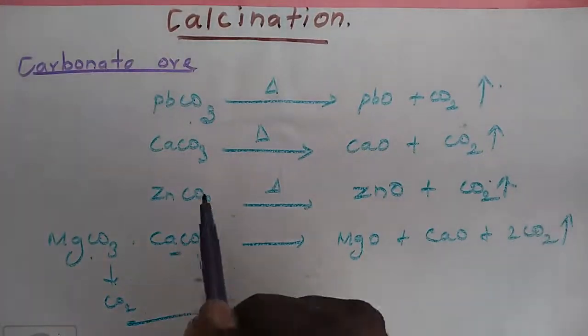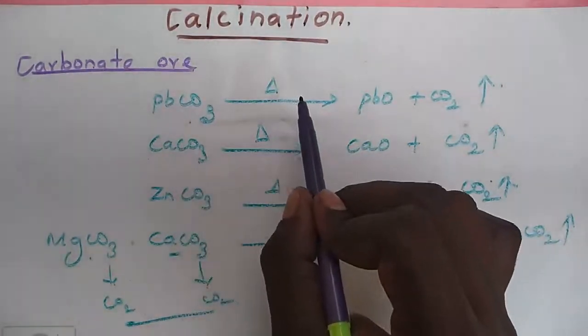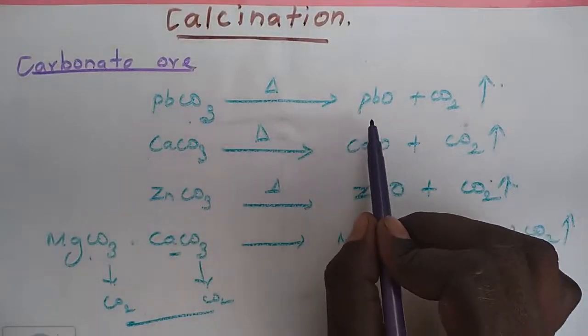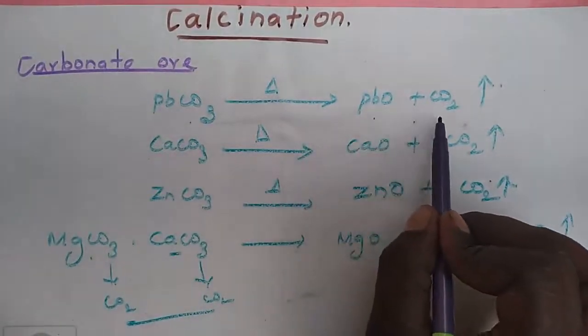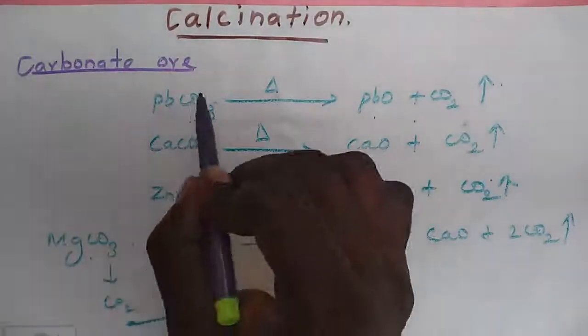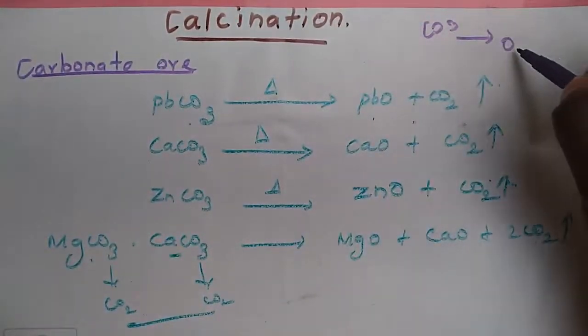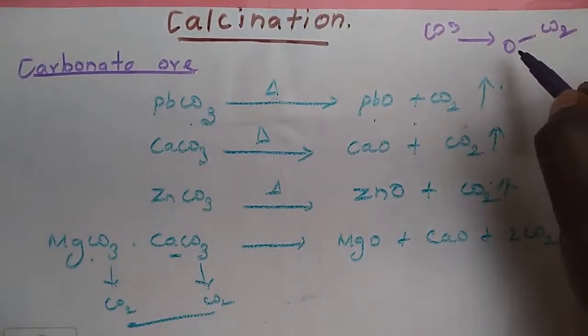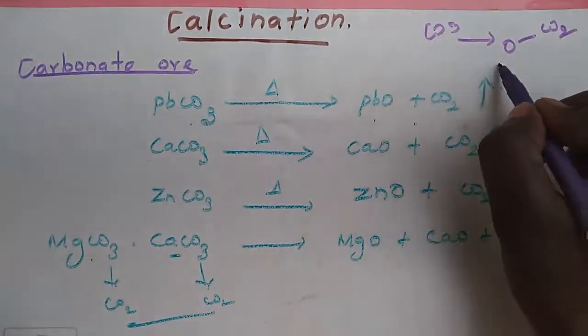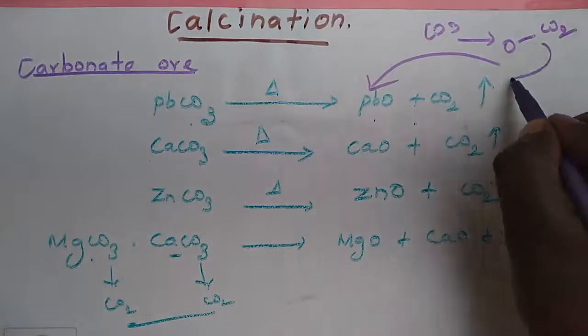Lead carbonate on heating forms lead oxide plus CO2 gas expelled. PbCO3 into PbO and CO2.